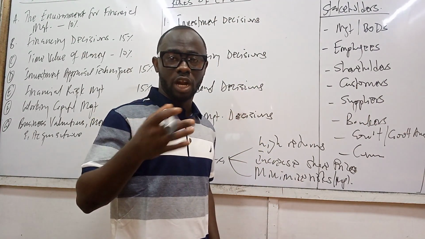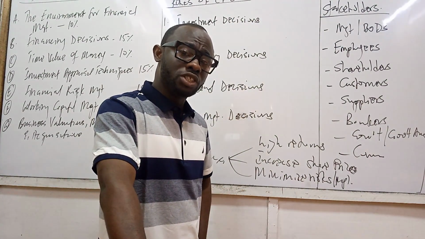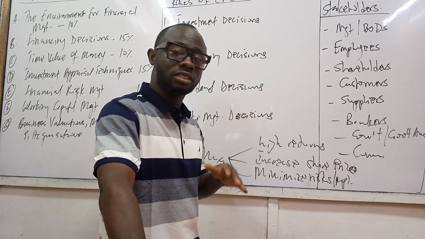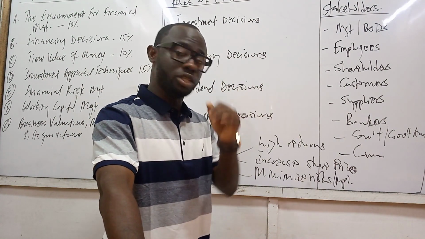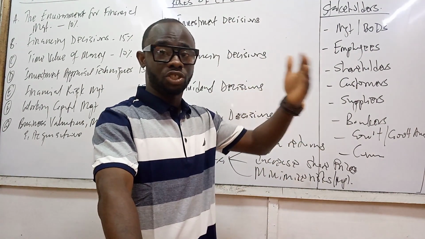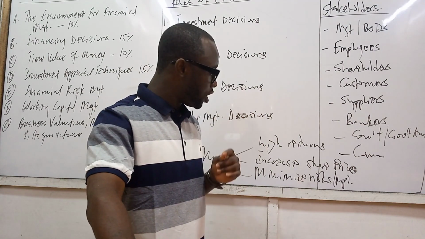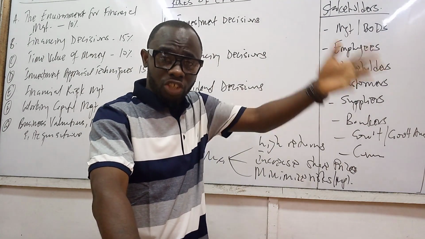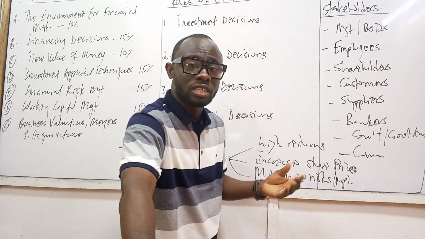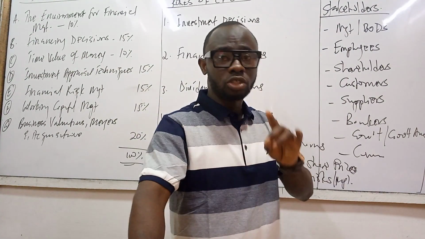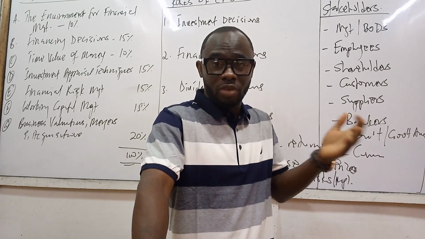So in a nutshell, what have we mentioned so far? We've said that the objective of the organization primarily is to maximize the wealth of the shareholders. What does it mean to maximize the wealth of the shareholders? Three things. Number one, giving the shareholders high returns. Number two, increasing the share price of the company. And number three, minimizing every risk that the organization is going to be exposed to, so as not to increase the risks that the shareholders' funds will be exposed to.